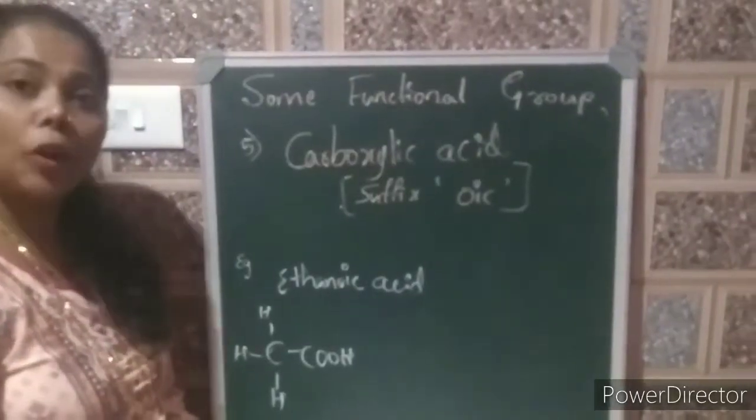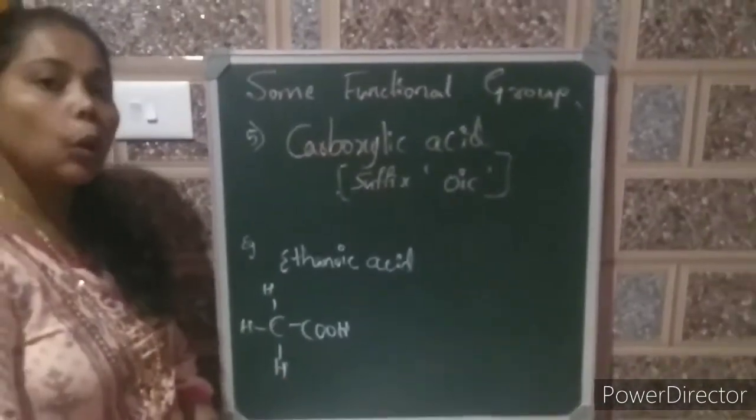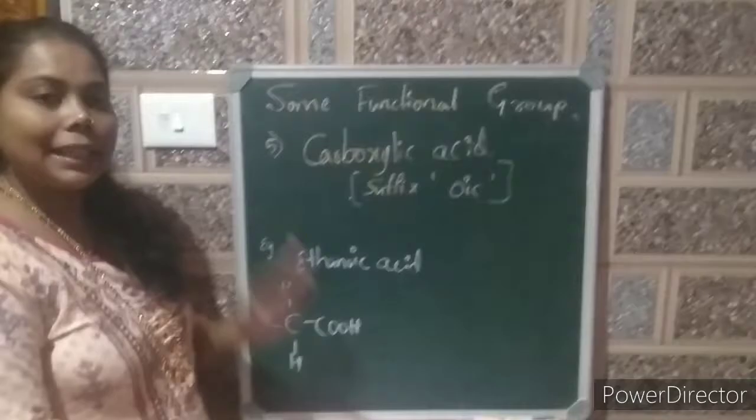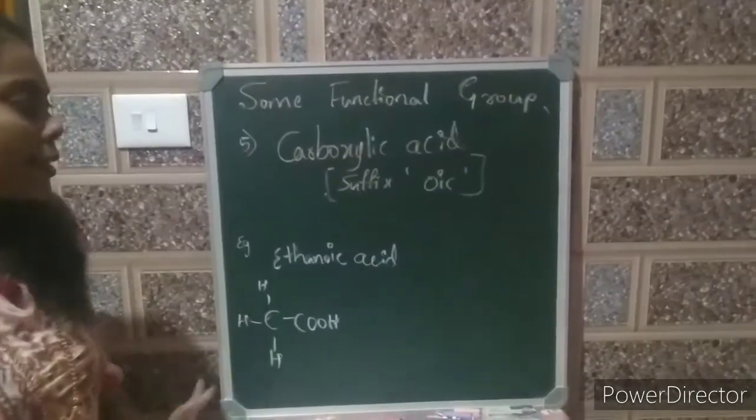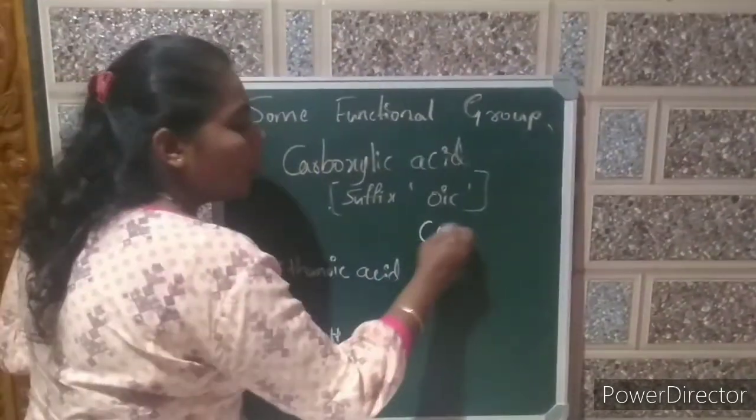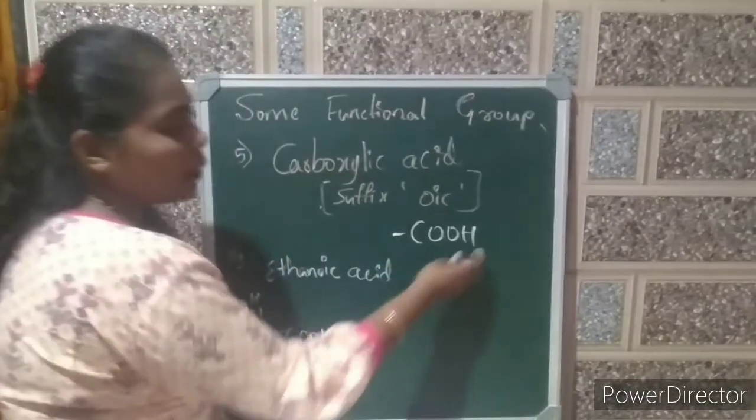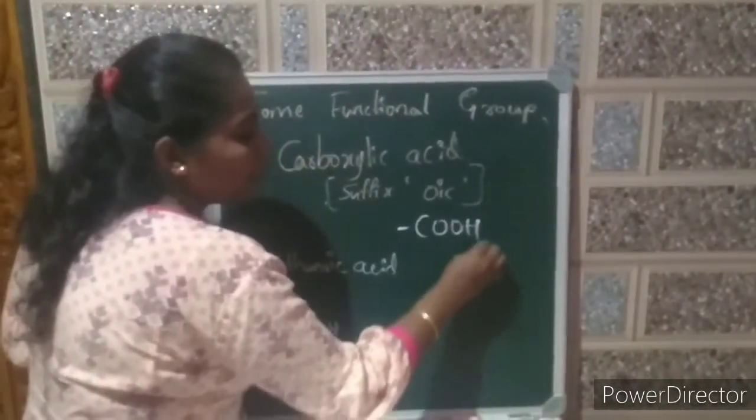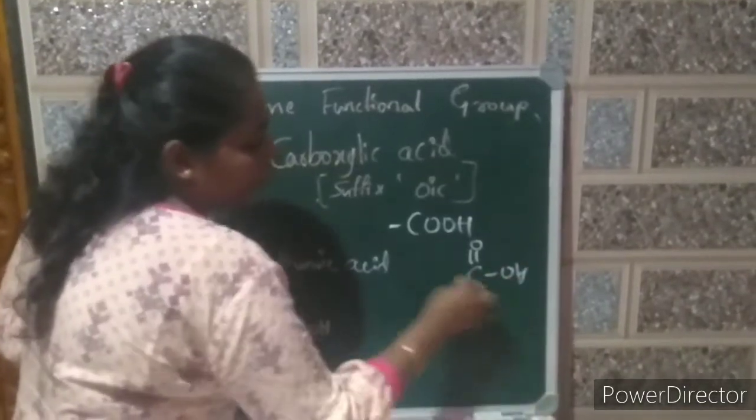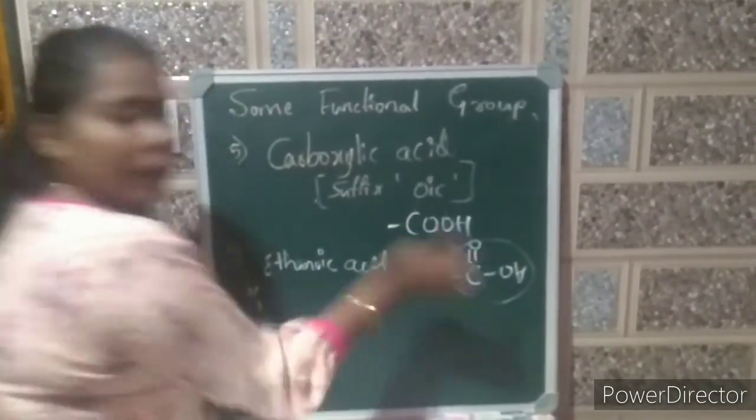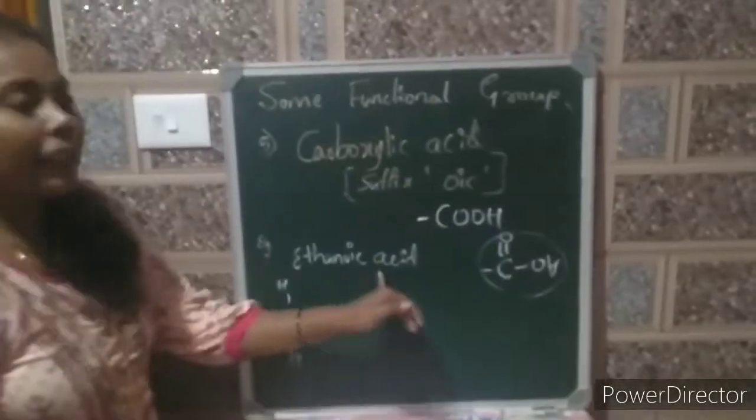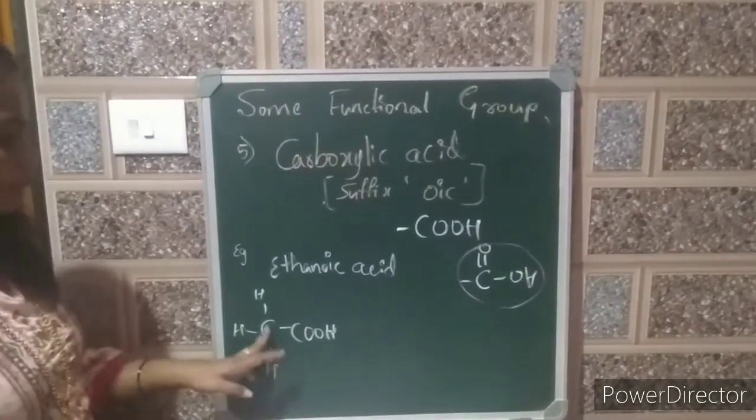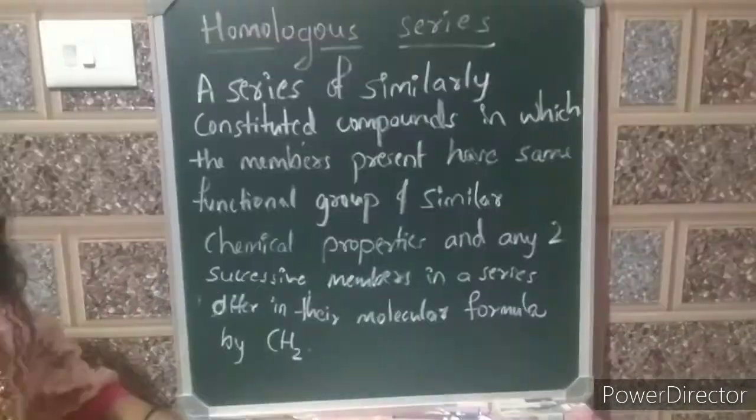Next one is carboxylic acid. Suffix is OIC acid. One example you can see is ethanoic acid. Here functional group is COOH. This is for carboxylic acid. Even you can write it as C double bond O and OH. Both are one and the same. Example is ethanoic acid, CH3 and COOH. Two carbon atoms are present in it.